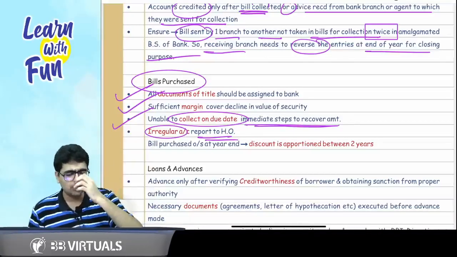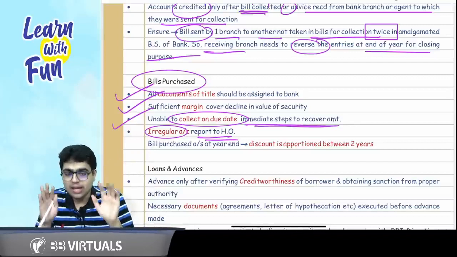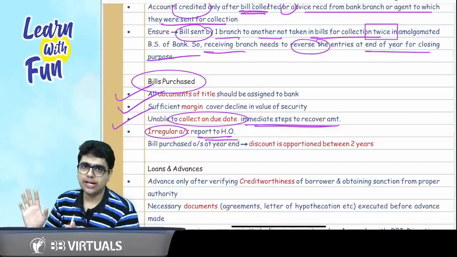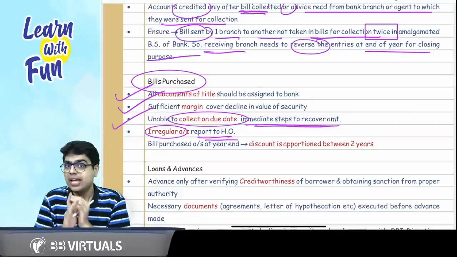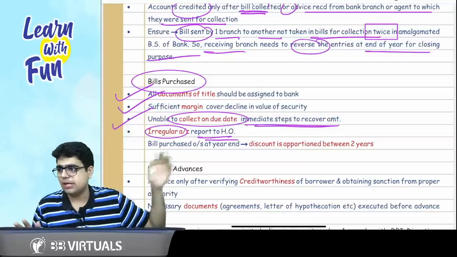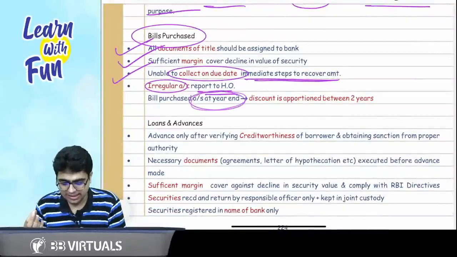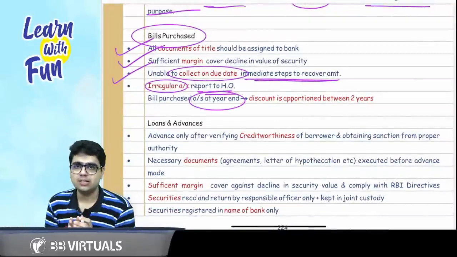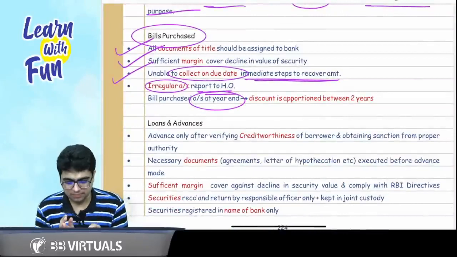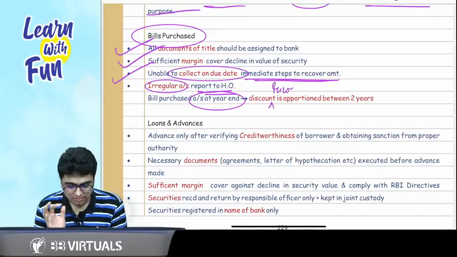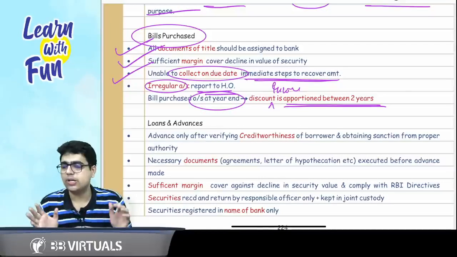Then comes the next 2 points, sir. What are the next 2 points? If the bank is unable to collect on the due date, it will take immediate steps to recover. If it can't recover the amount, it will report to head office. And if the bills purchased are outstanding at the year end, then whatever be the discount income, it is apportioned between the 2 years.